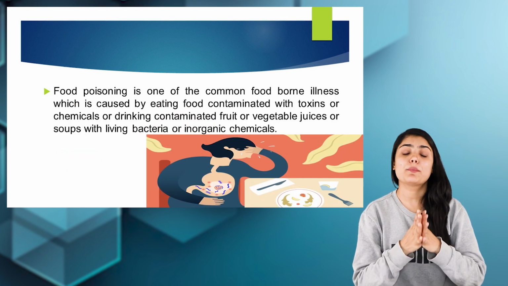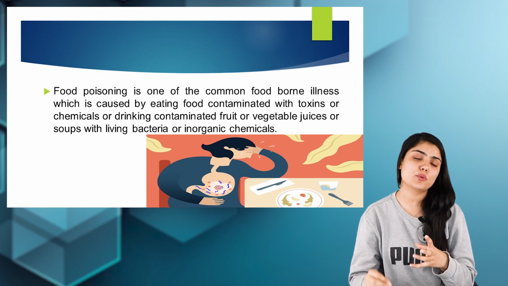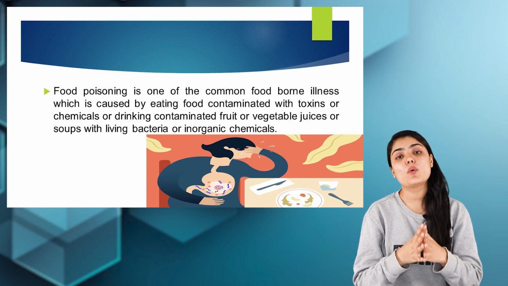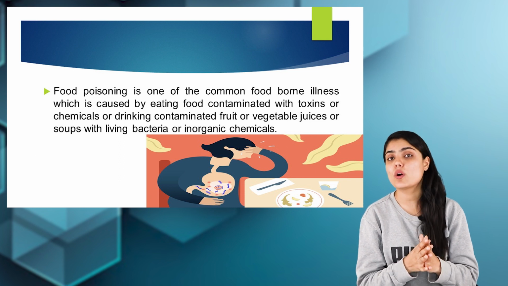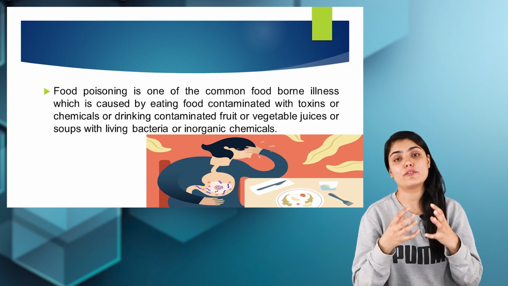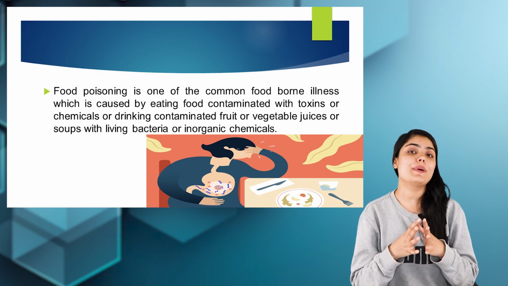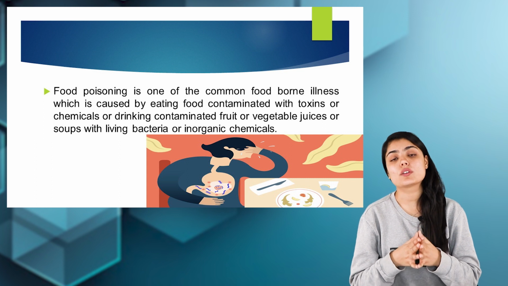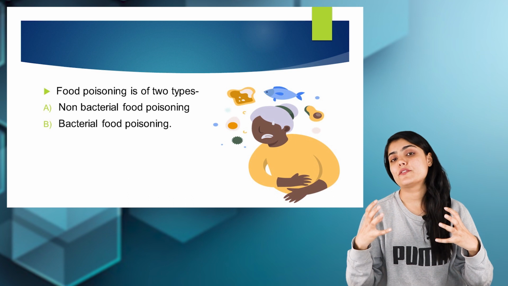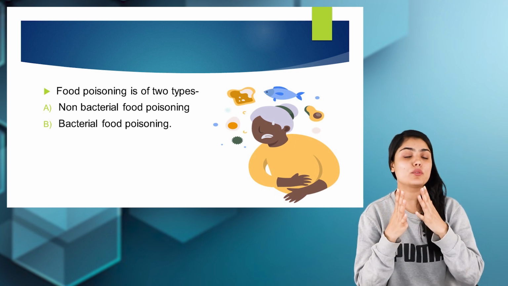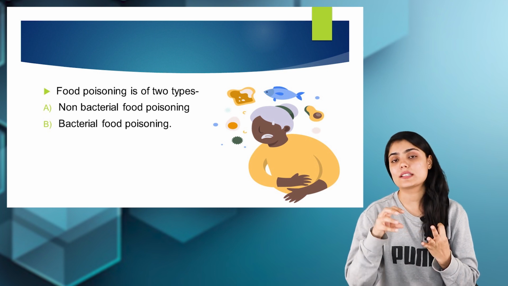Under foodborne illness, the major problem that we see is food poisoning, which is one of the most common problems faced by people. It is caused by consumption of contaminated food. The food can be contaminated with various chemicals, toxins, or pathogenic microorganisms which may produce illness in the individual. As I told in the introduction, food poisoning can be caused due to toxins, chemicals, or the presence of microorganisms in the food.